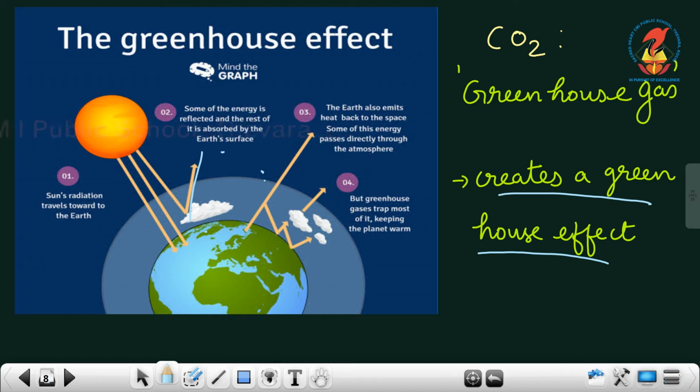Okay. Then again the earth also emits heat back to space through the atmosphere.